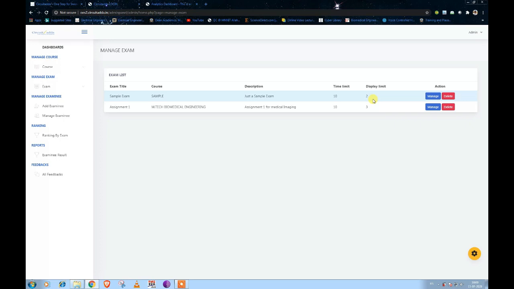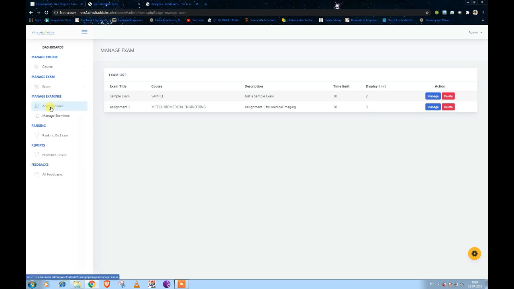In this way, in manage course you can add the course, and in manage exam you can add the exam for the particular course. And then what is this examinee? The examinee will be the student who you want to register in this portal. Actually, we are not giving open registration to the students because it may create some problems. So the teacher needs to add the students in this portal.